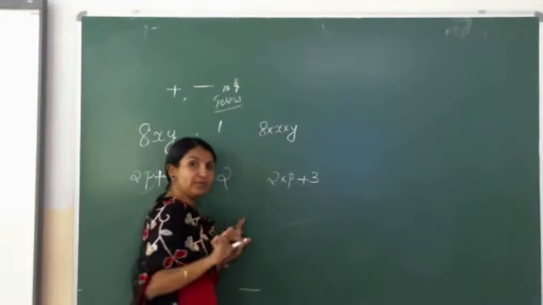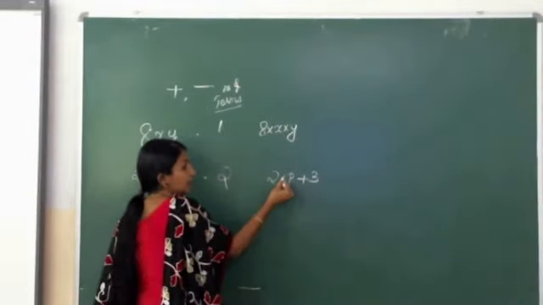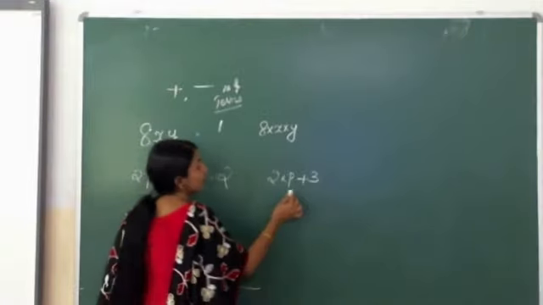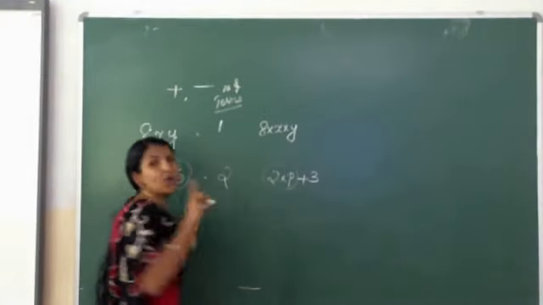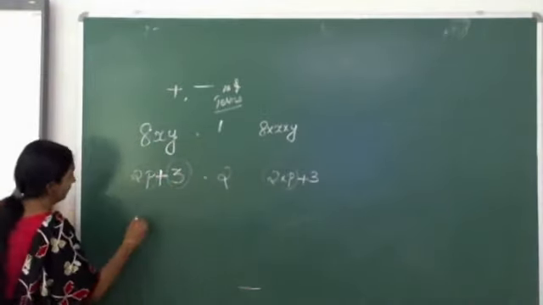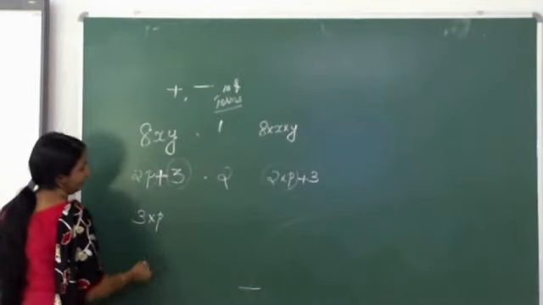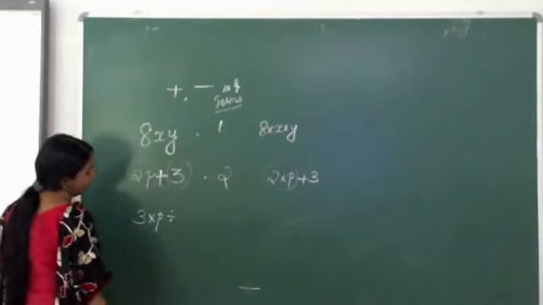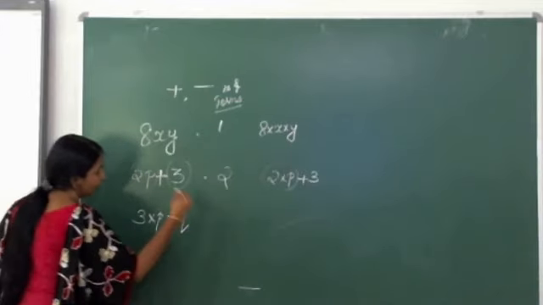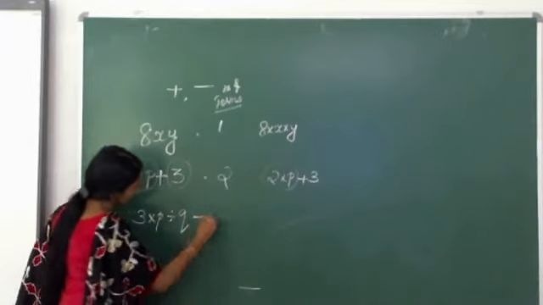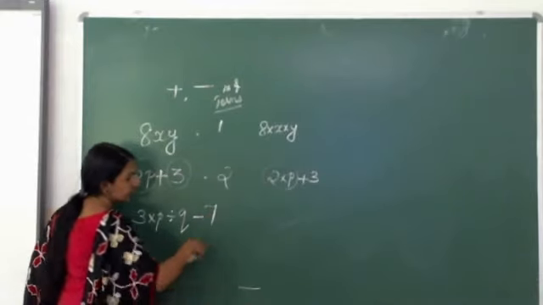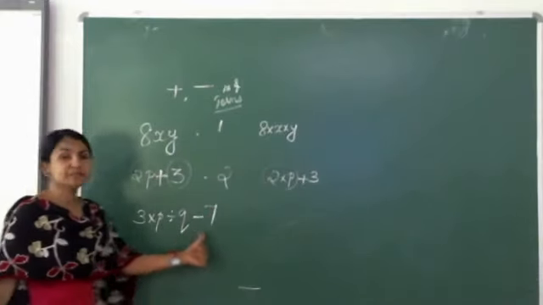But we already told that we can't separate terms with a multiplication or division sign. So we should consider it as 1. 3 into p divided by q minus 7. How many terms are here?